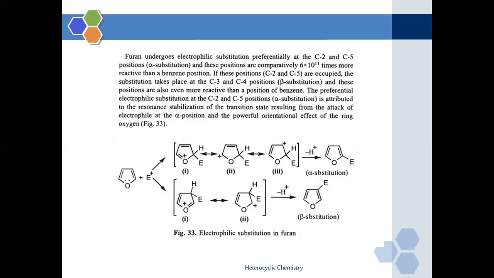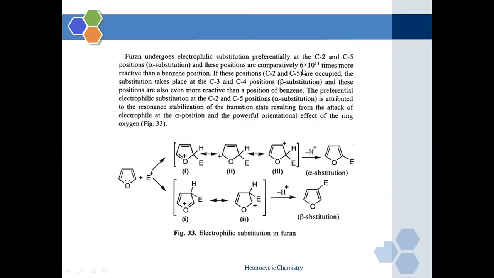Now what will be the orientation pattern, how is it going to do the electrophilic substitution reaction? Furan undergoes electrophilic substitution preferentially, in the majority of cases, at which carbon atom? Carbon number 2 and carbon number 5. Those two positions are known as alpha positions. So furan's alpha positions are carbon number 2 and carbon number 5.